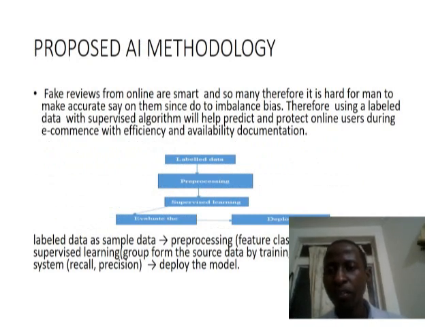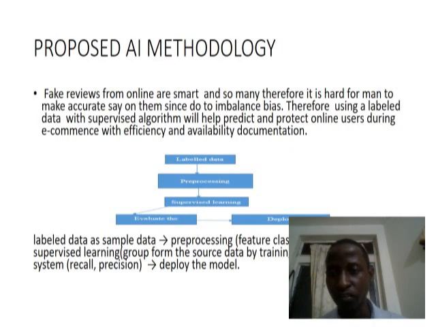Proposed methodology. We know that we have to train the model with a supervised algorithm so that we can predict and protect online users during e-commerce with efficiency and viability documentation. So we have labeled data as per the diagram you see. Pre-processing, then supervised learning, where we train the model.